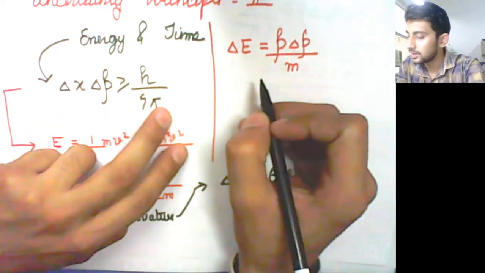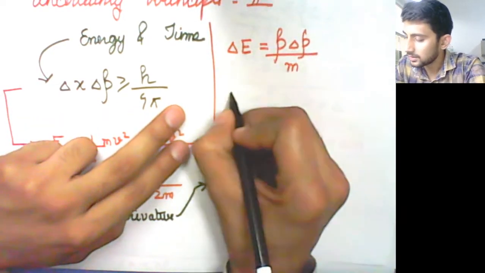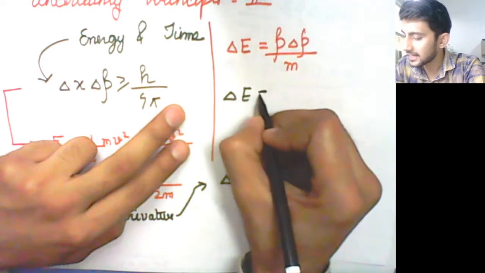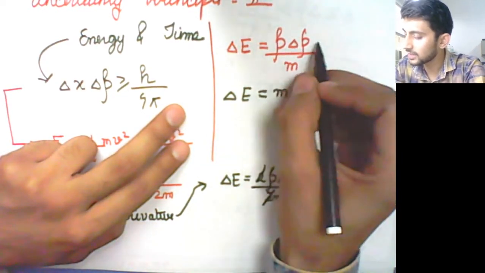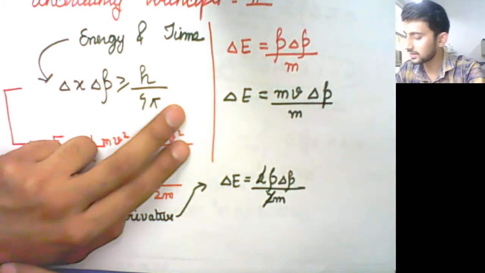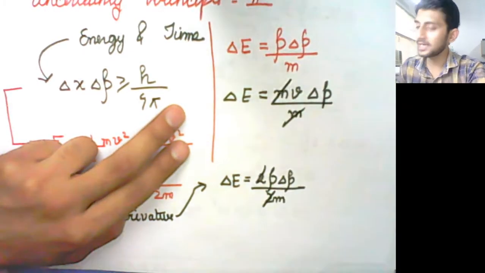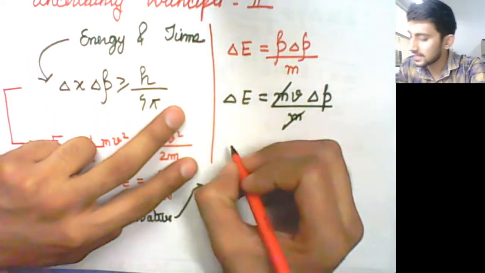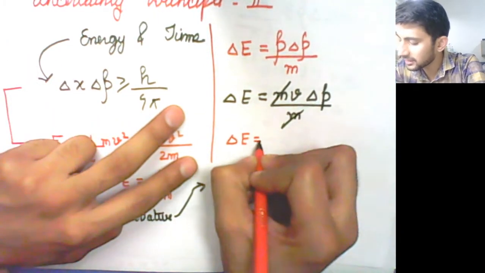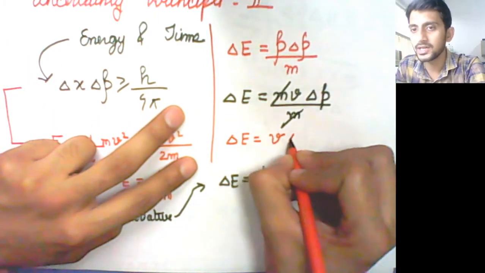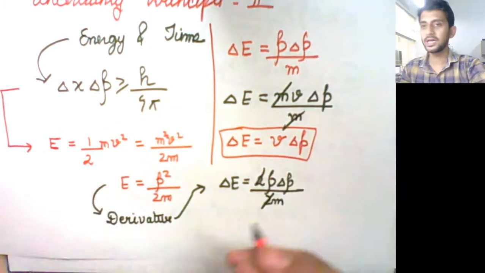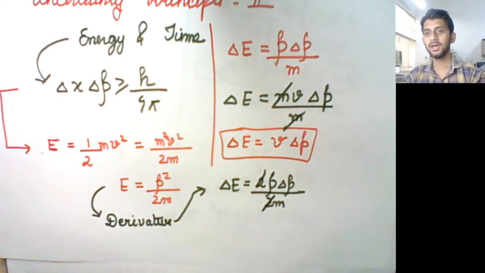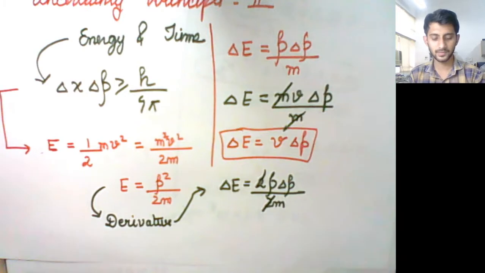Now because p can be written as m into v, and delta p comes from here, upon m, you can write it like this, then m will also get cancelled. So the uncertainty in energy will be given by the velocity times the uncertainty in momentum. Right?